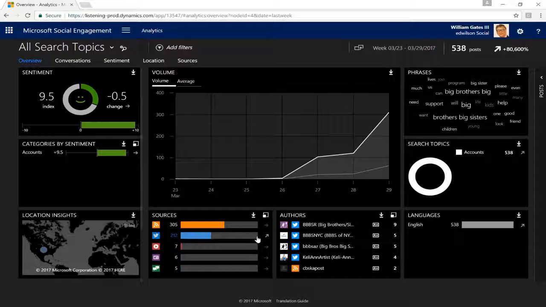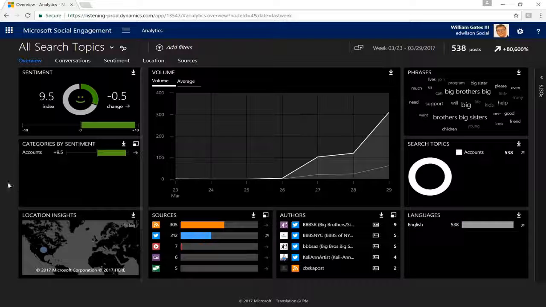And then here at the bottom, you can see your sources for these social media posts, as well as the authors for this information. Over to the right, we can see some of the most widely used phrases, the search topics that we have here, as well as languages. So you do have the ability to actually bring back social media posts for various languages here in the system.